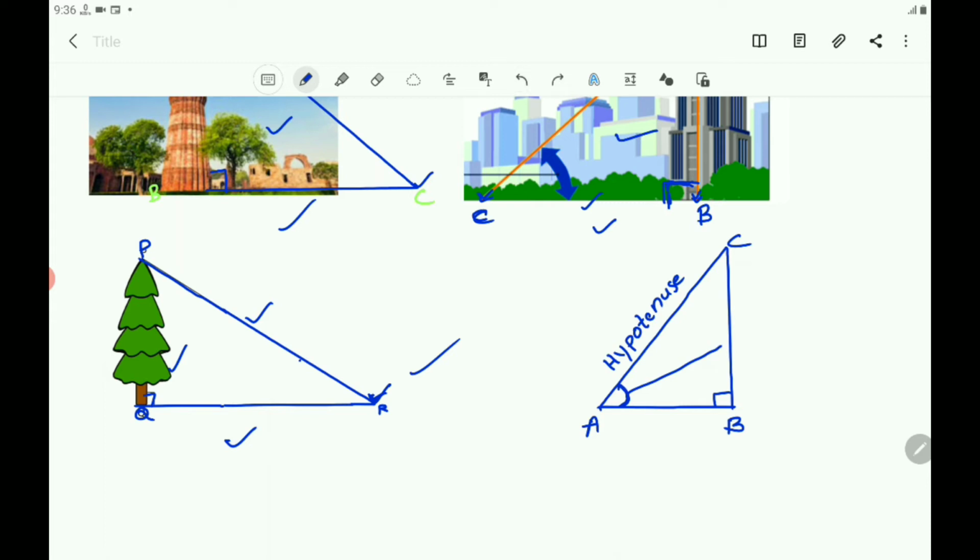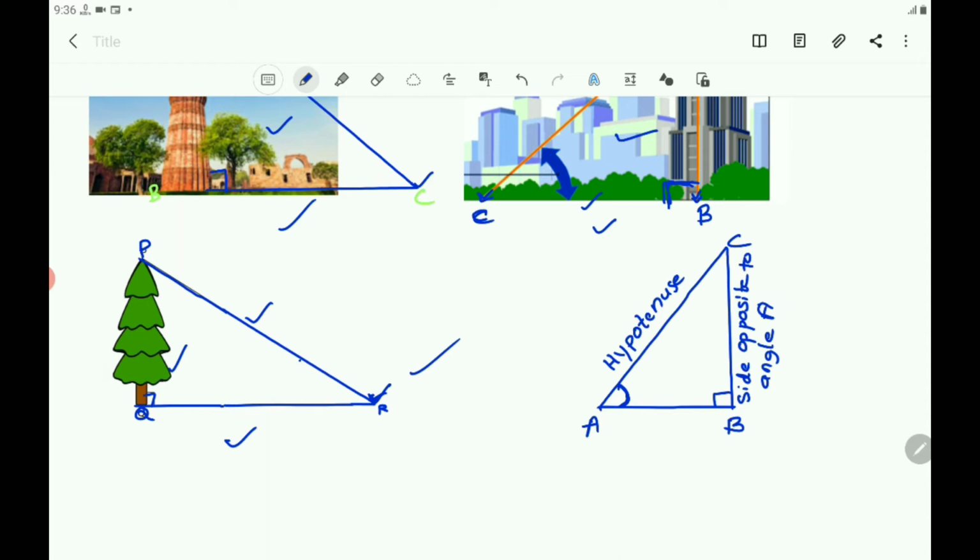The side opposite to this angle A is called the opposite side, or side opposite to angle A.